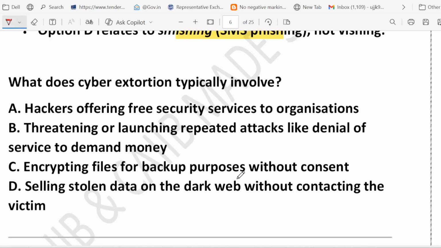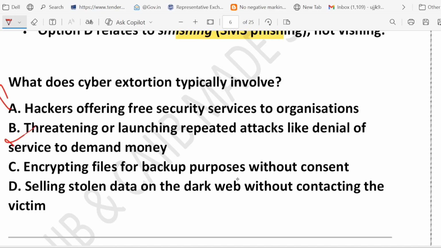Now, question is, what does cyber extortion typically involve? Option A, hacker offering free security service to the organization. Option B, threatening or launching repeated attack like denial of service to demand money. Option C, encrypting file for backup purposes without consent. Option D, sending stolen data on the dark web without contacting the victim. So what do you think? What is cyber extortion? Option A says that, hacker offers free security service. It sounds nice. But that is not cyber extortion. Hackers don't help for free, right? They demand money. Option A is wrong.